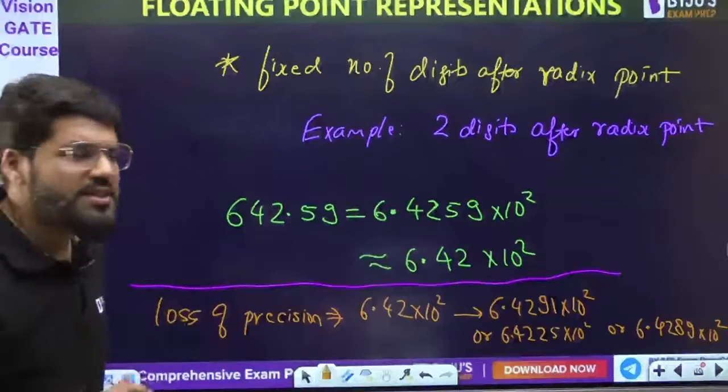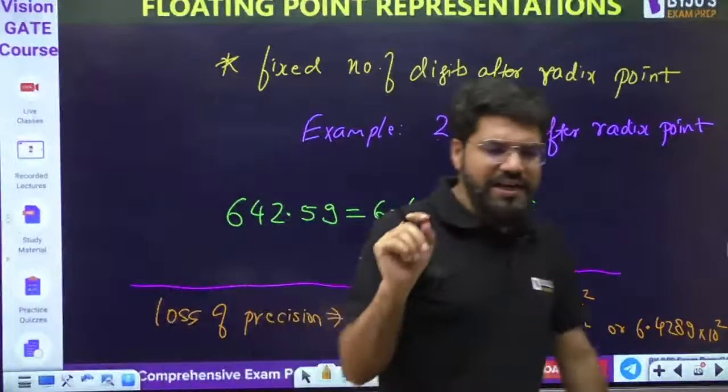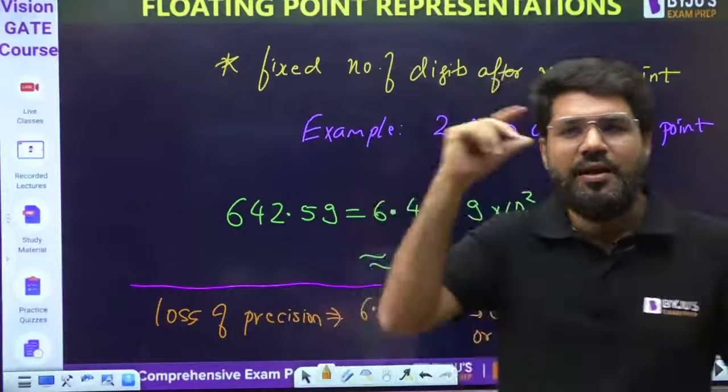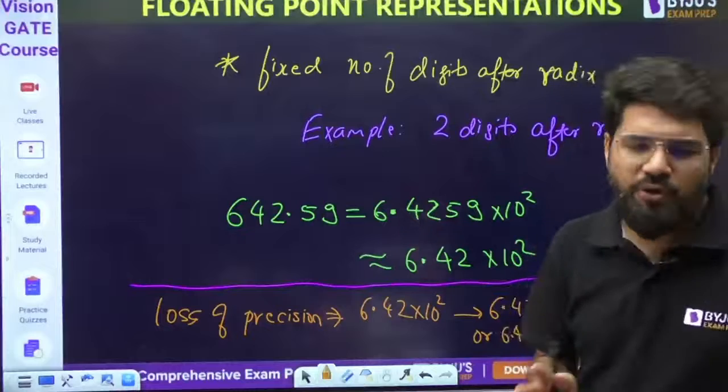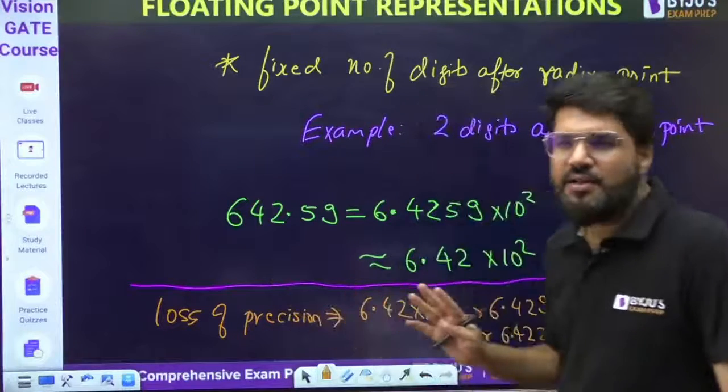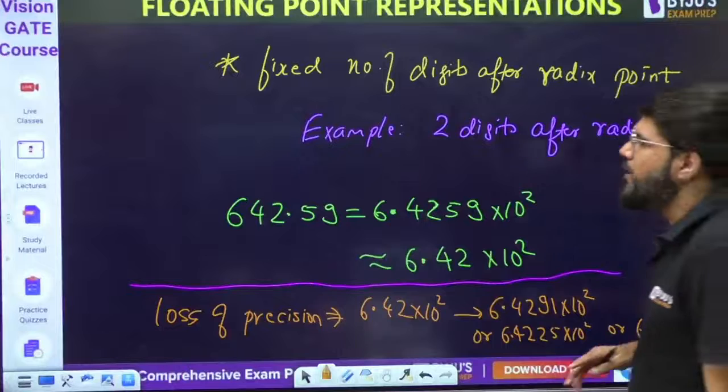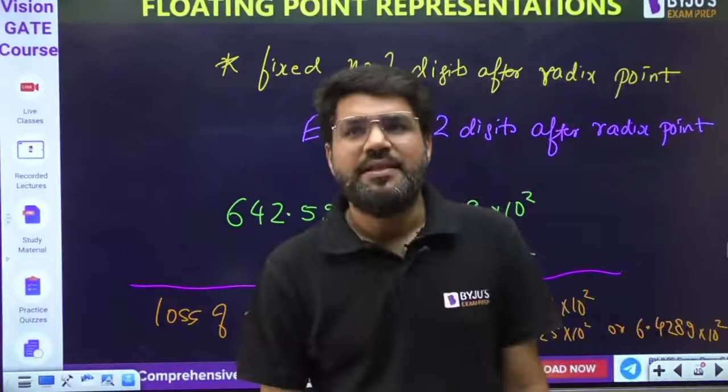I have taken only 2 digits after the decimal point. So there is a slight loss of precision. I mean the actual number and this approximate number may have a little difference, but that's okay. We have to define some convention and that's not going to be big. That's not going to be a big deviation. Okay. So this is one thing you must know.